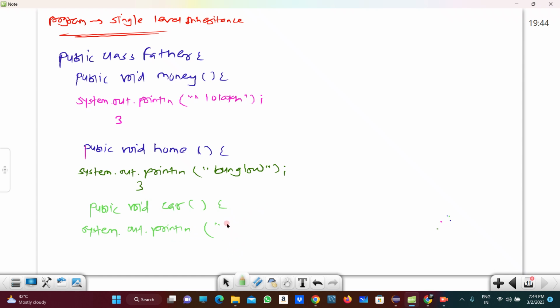And suppose the car is Honda City, I am taking here Honda, right? So these three properties belong to Father, that is nothing but the home, money and car, right? So this is the Father's property.